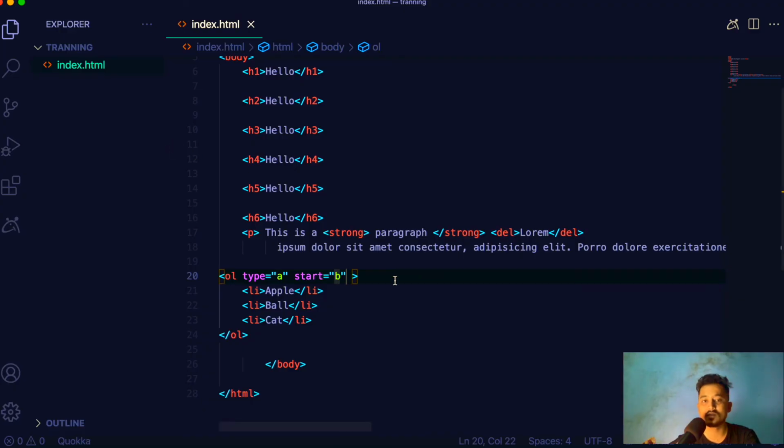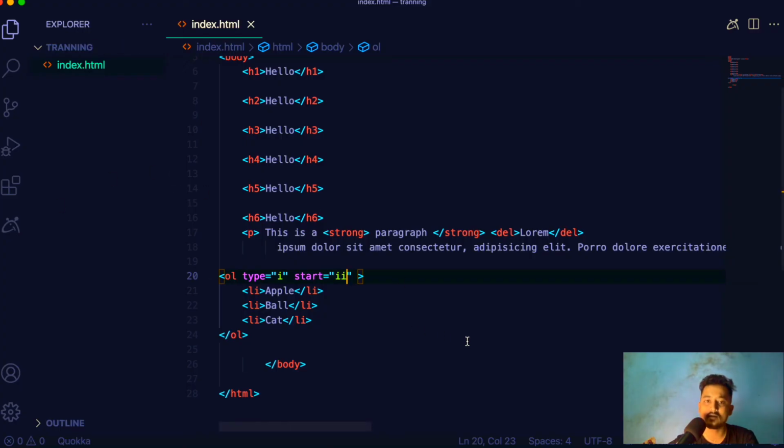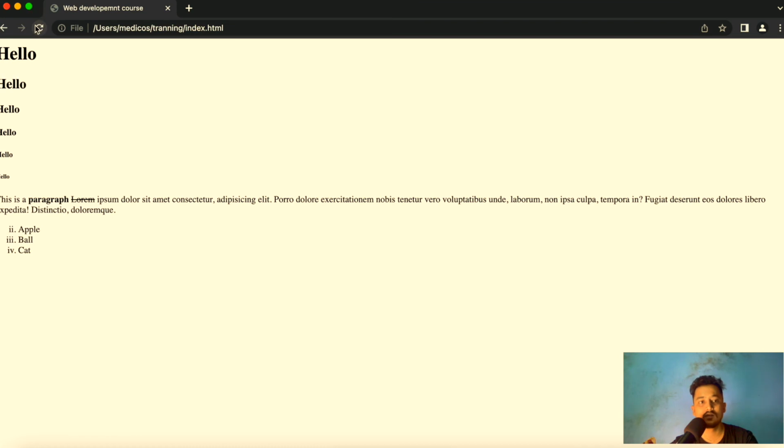Okay, so I'm just going to say type equals to I, and I want to say start from second, then refresh it. You can see here I get I, it is starting in this format, but if I say start from 2, then you can see here we have this started from the second one.